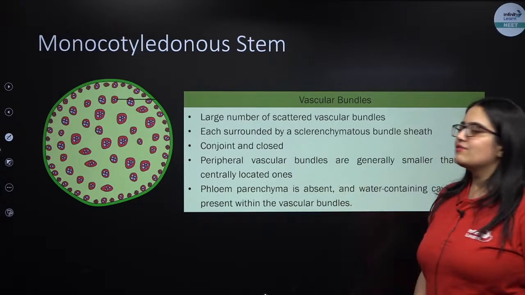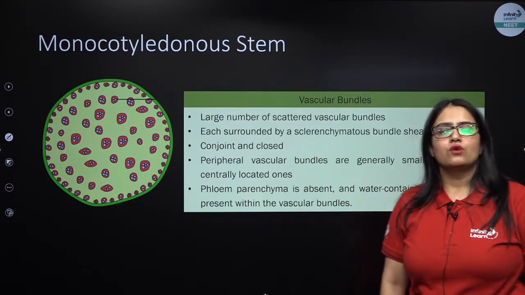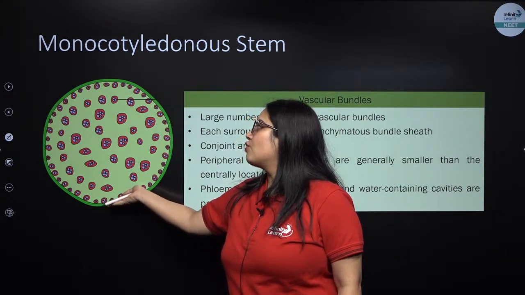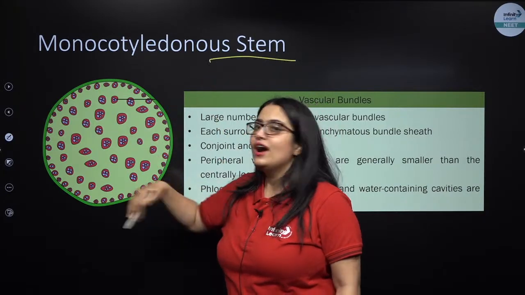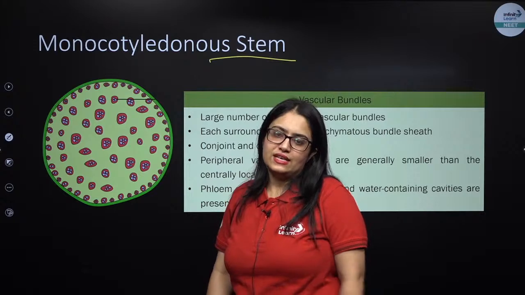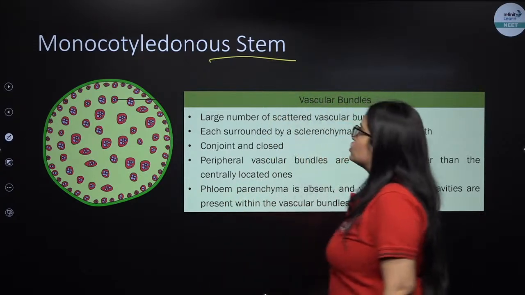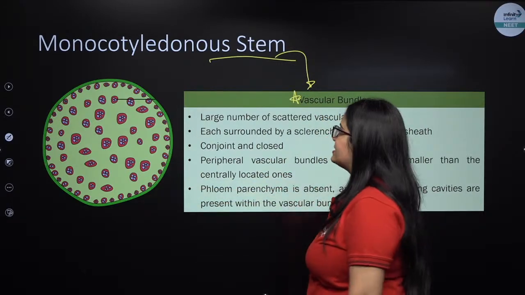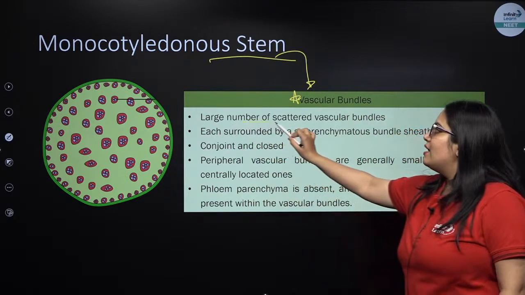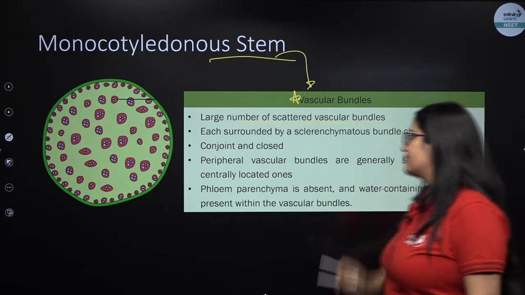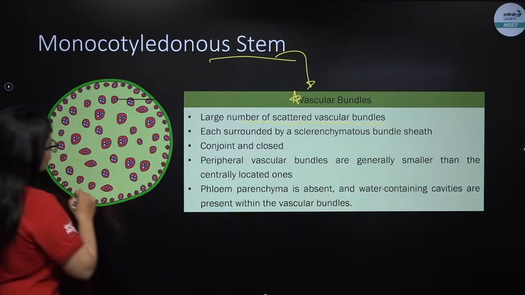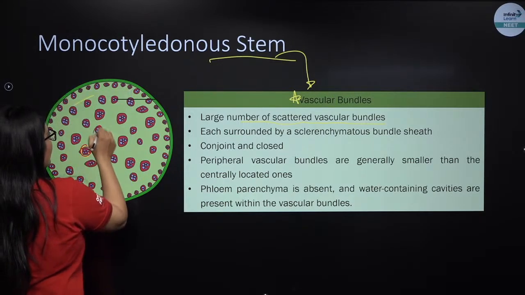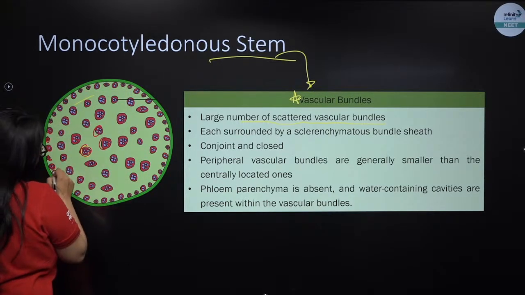Next question. So let's revise in a little detail about monocot stem. This is how the anatomical structure of a monocot stem looks like. This is how a monocot stem looks if you go and see it under an electron microscope. So let's talk about the characteristics of the vascular bundles found in a monocot stem. Vascular bundles are large in number and they are scattered, right? What are these? These red portions. There are big red portions in the middle and smaller red portions on the periphery.